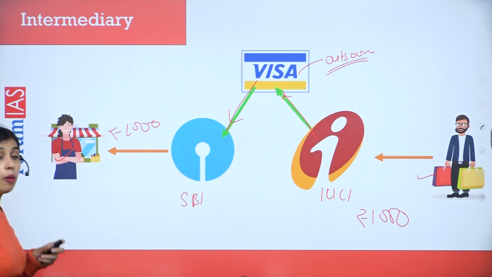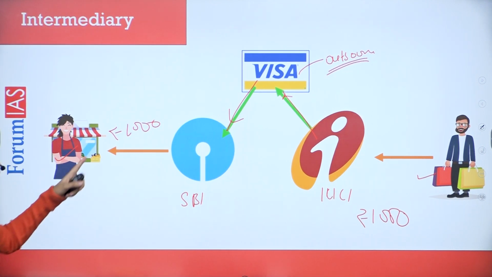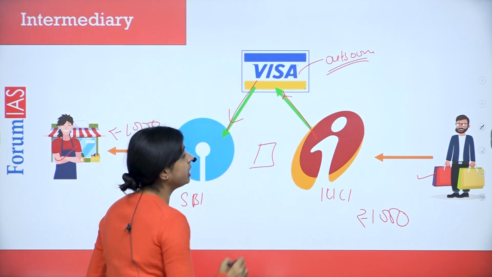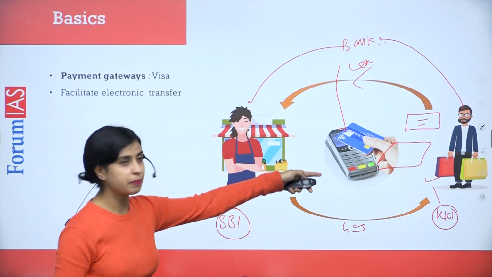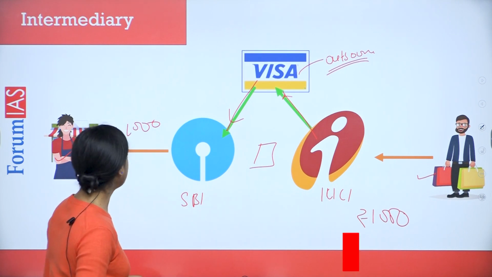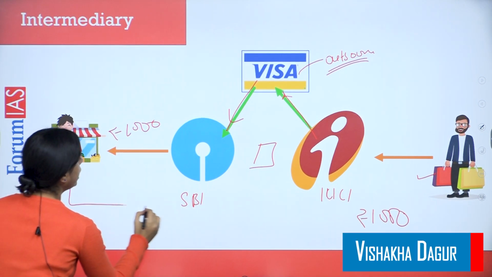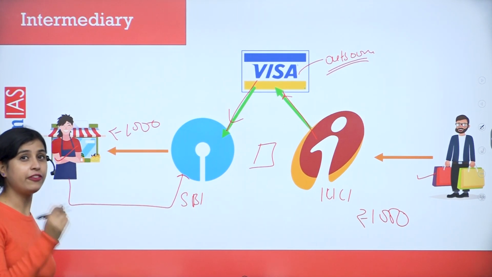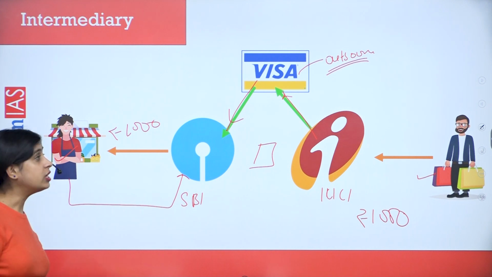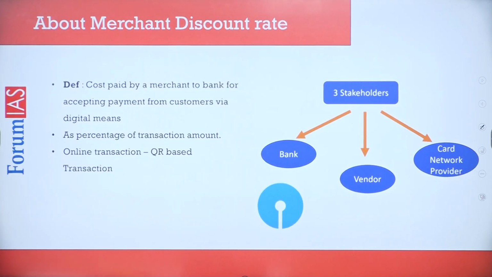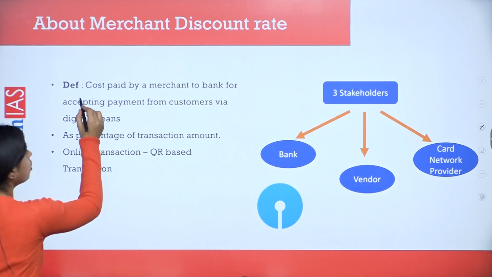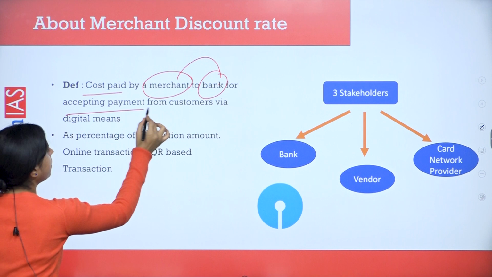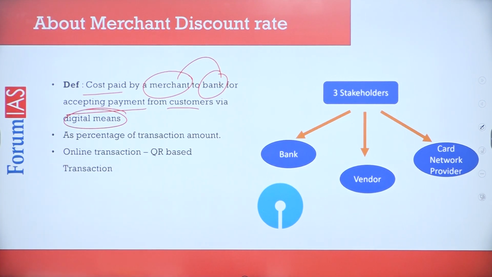Now, because the merchant has taken the help of so many intermediaries, SBI, payment gateways, and even point of sale machines you have seen in the previous picture, because of this, the merchant will have to pay a fee to the bank, and this fee or charge is called merchant discount rate, right? So what is merchant discount rate? It is a cost paid by the merchant to the bank for accepting payment from the customer via digital means, right?